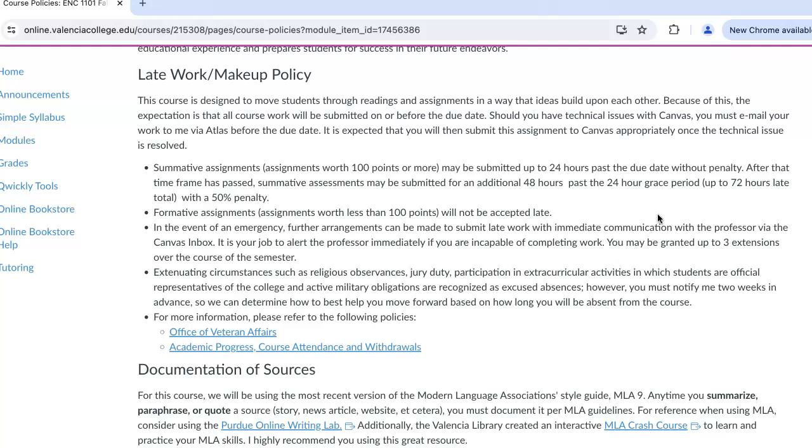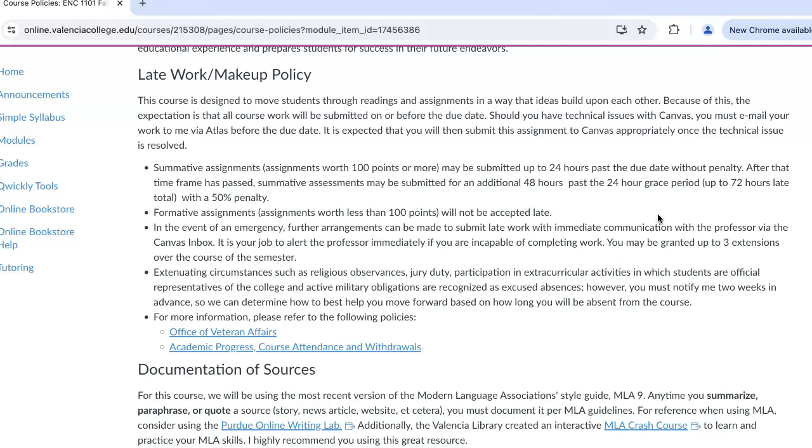You will notice that there's kind of tiers to what will be accepted and when. For summative assignments, which are going to be our large assignments worth 100 points or more, you will have a 24-hour grace period where you can submit without any penalty. And then after that, you'll have another 48 hours to submit with a 50% penalty. However, formative assignments, those are going to be our regular weekly assignments that are worth fewer than 100 points, will not be accepted late.